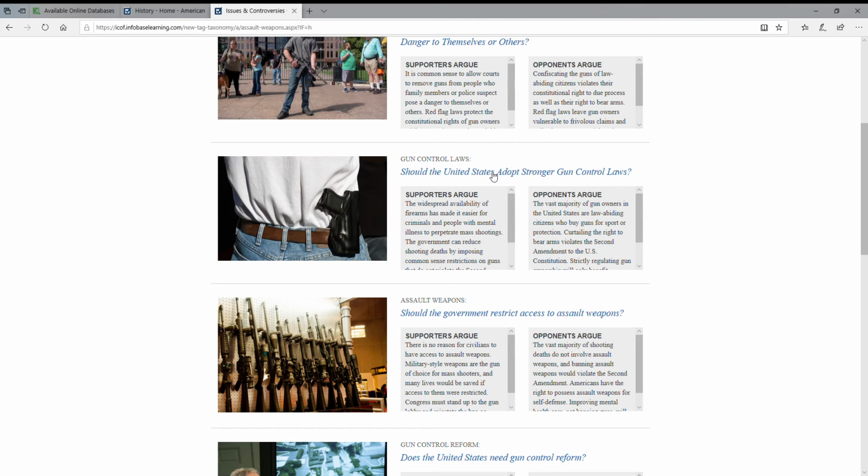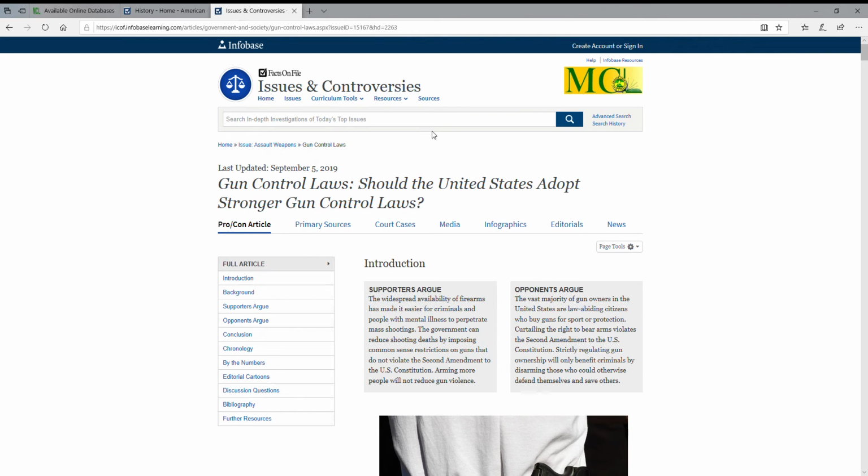If you click on "Should the United States adopt stronger gun control laws," it will take you to the main page for that particular question. In addition to that introduction, you'll see there's a full article with table of contents on the left-hand side. Then you'll see those same tabs we had seen in the history database with the primary sources, the media, and then infographics is here instead of graphics. And there's also a court case area as well as editorials to go along with the news. Since this is dealing with issues, you will see relevant court cases, and you'll also see any kind of media editorial that may have been published.